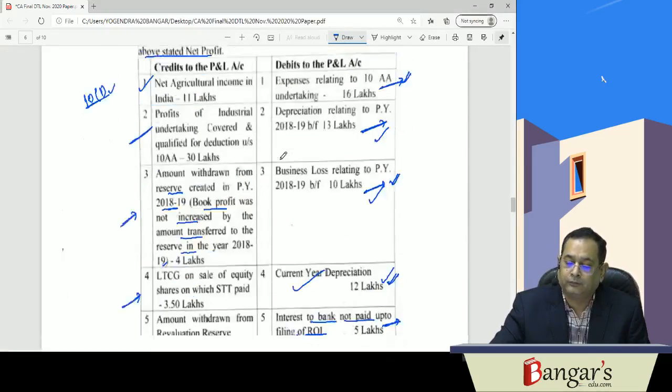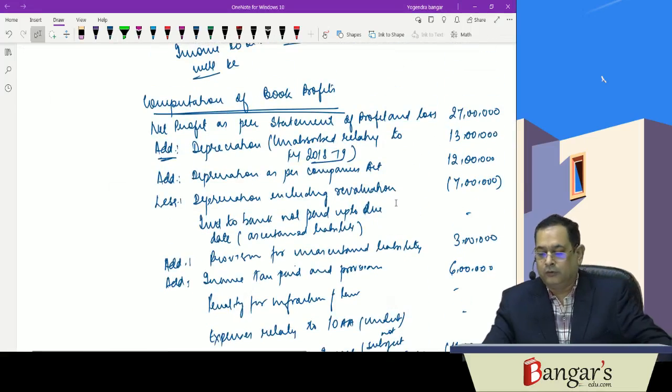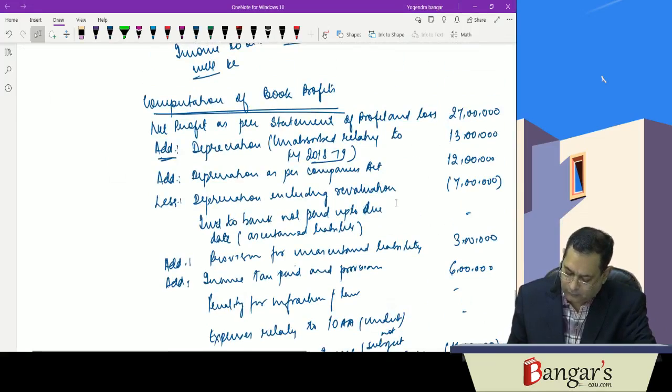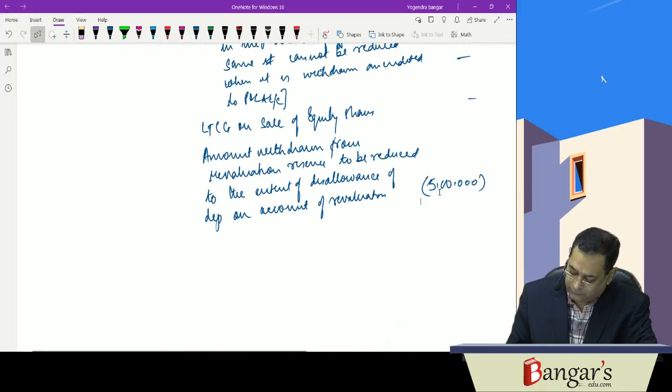So these were all sorts of adjustments. Now this will give you the book profits. So it is 27 lakhs plus 13 lakhs plus 12 minus 7 plus 3 plus 6 minus 11 and then minus 5.